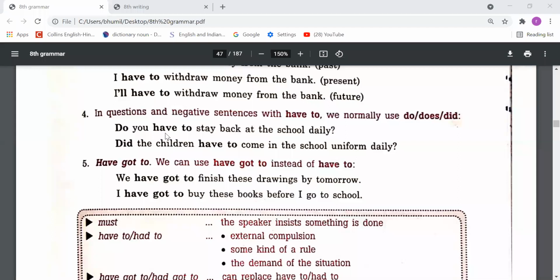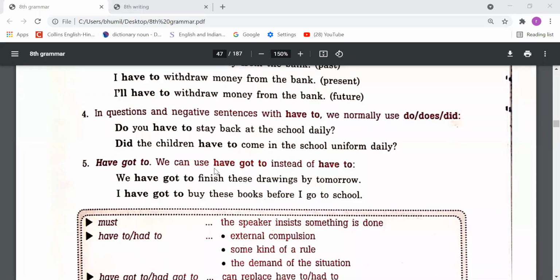So have is the root form. Had will not come here. You can see: did the children have to come in the school uniform daily? So we have used did here, but see that we have used the root form with did, have. We have written that, we haven't written had.